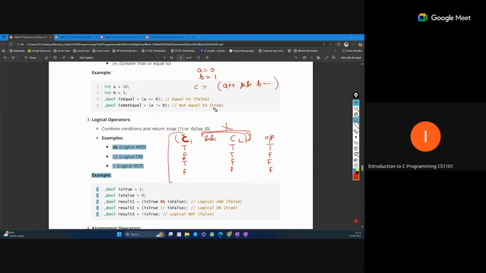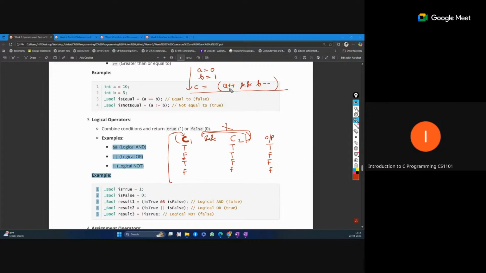We are asking what is the value of a, b, c after executing this complete part. Now you see this is post increment. What is the meaning of post increment? I'll come to that also.